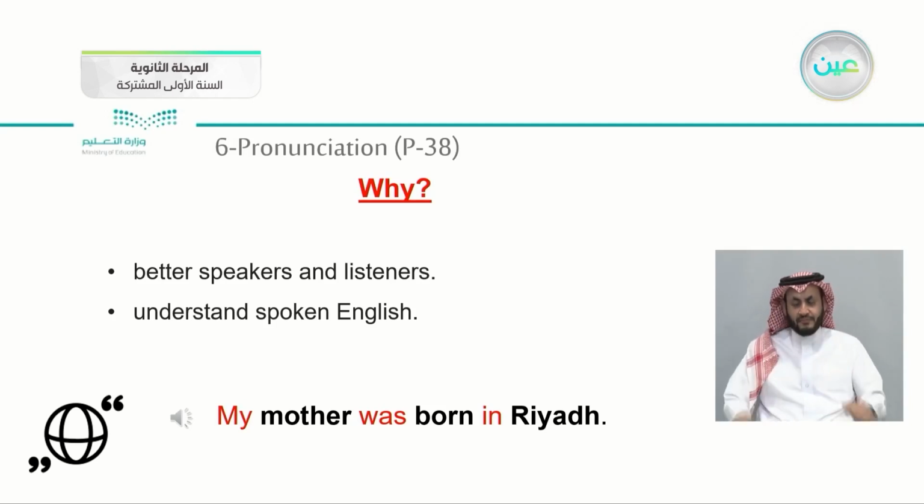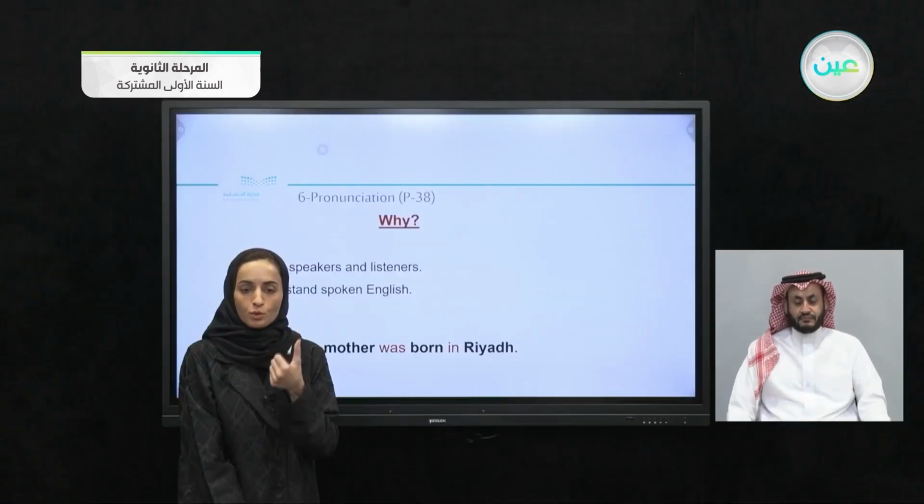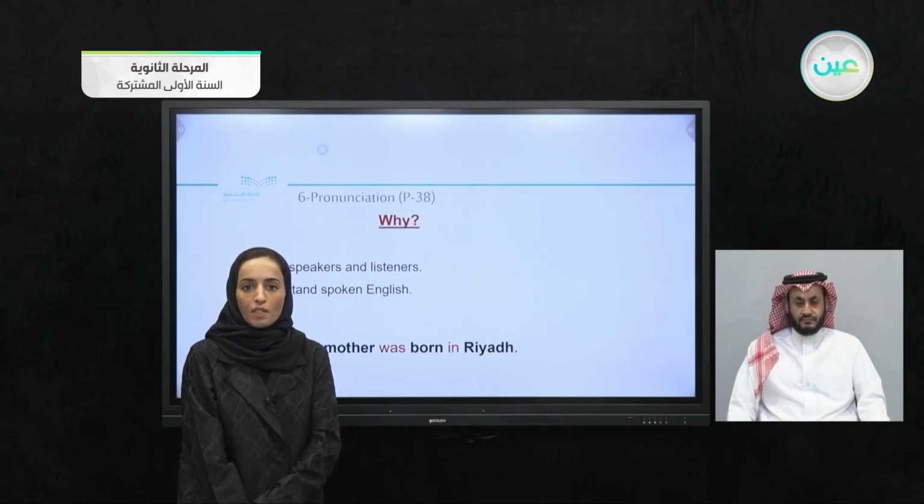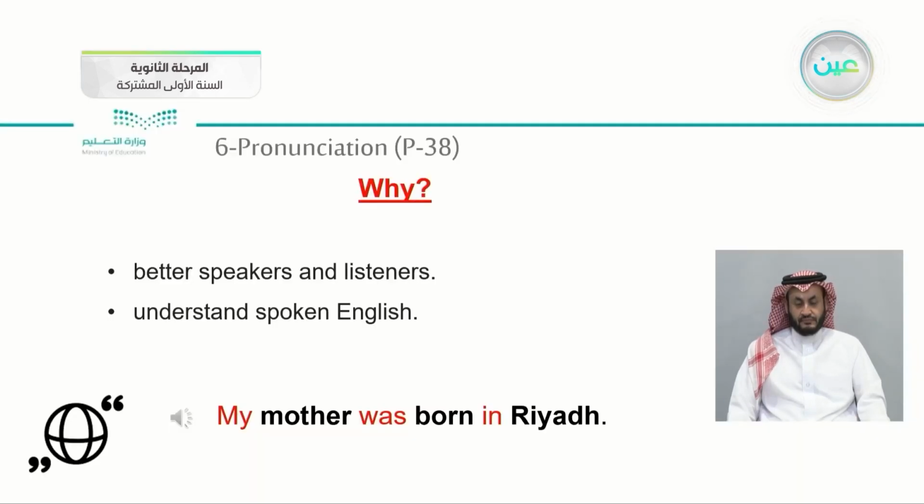So, we have noticed here, the first time it was pronounced, my mother was born in Riyadh. Fluent. The speaker is more fluent, quickly speaking from my until Riyadh. However, the second time, my mother was born in Riyadh. This is a beginner. You don't sound like a native speaker, a good language user. Okay? So just go from one word to the other so you will sound a better language user.